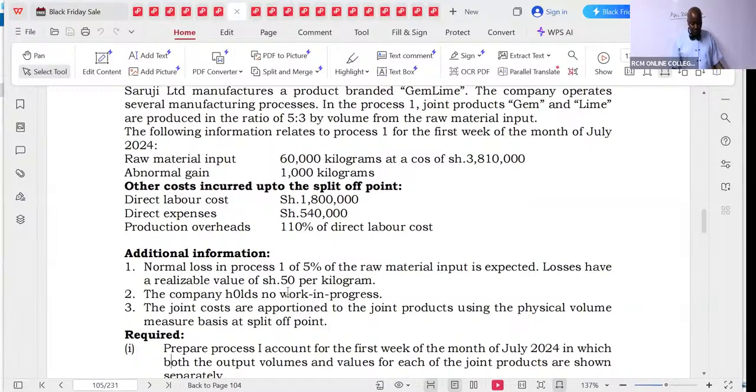Losses have a realizable value of 50 per kilogram. The company holds no work in progress. The joint costs are apportioned to the joint products using the physical volume basis at split off, which is 5:3.